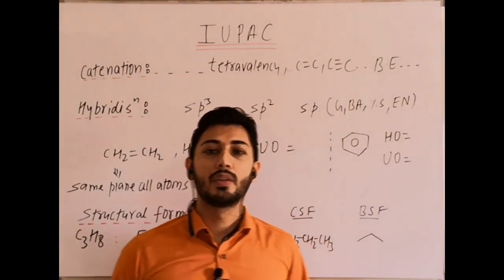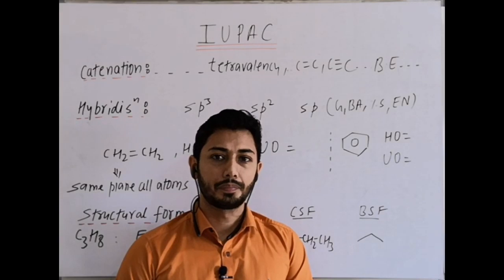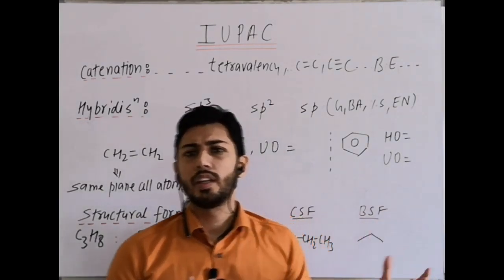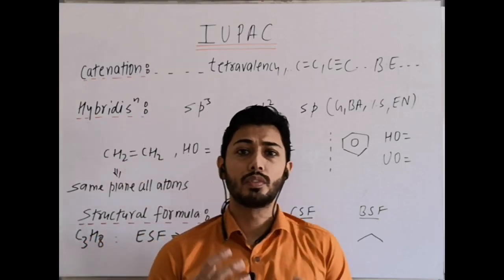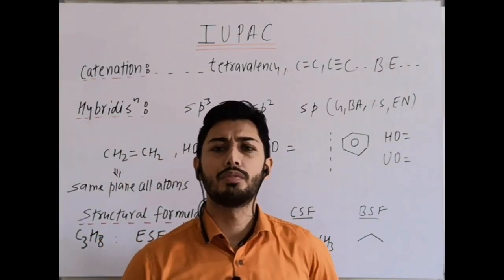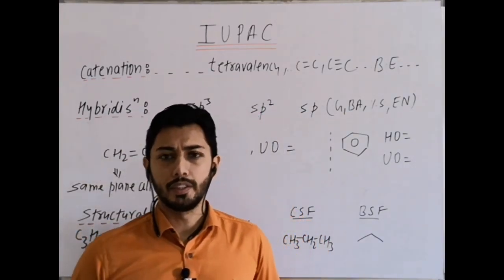Hello students, our today's topic is IUPAC nomenclature. It is a very basic topic, and organic compounds are the compounds of carbon, hydrogen and some other elements like nitrogen, oxygen, sulfur, phosphorus, boron, halogens. They may also be present.